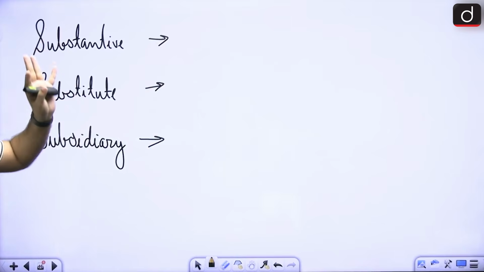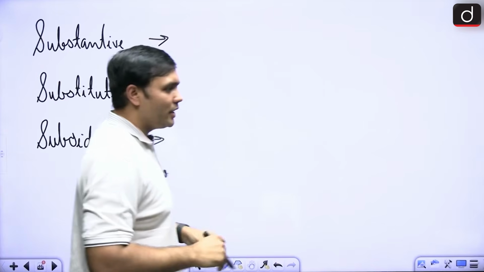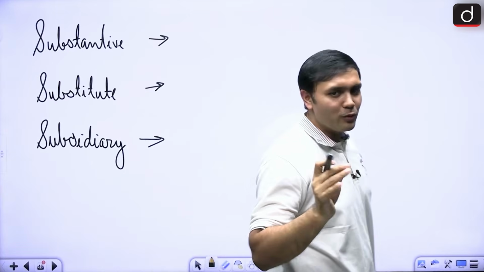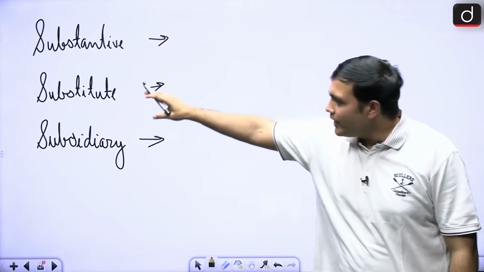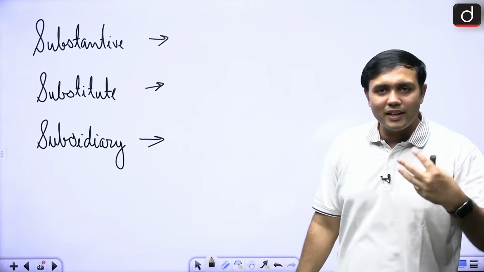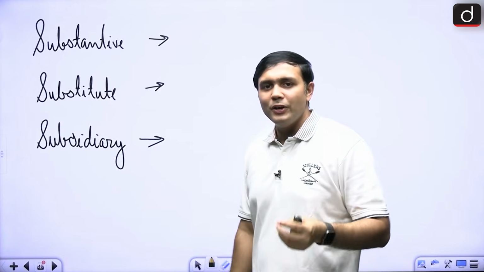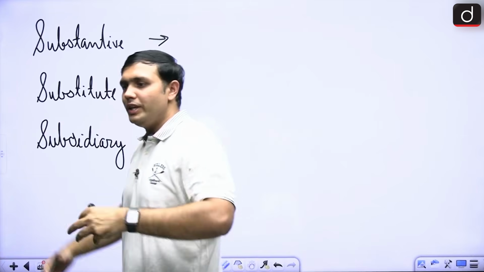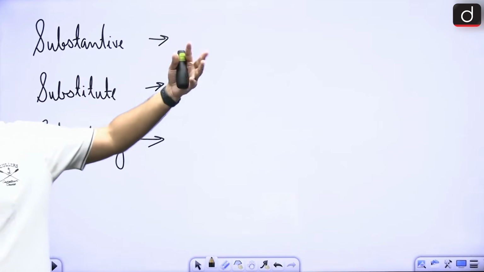If you do not know anything about it, if you just have a good understanding of vocabulary, just try and look at these three terms and try and understand which one of them would be independent of any other motion.